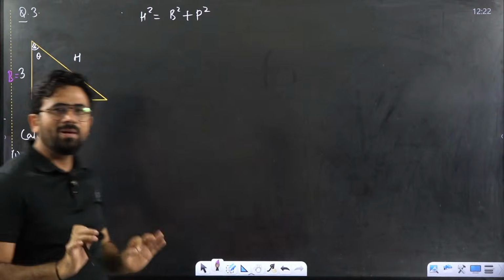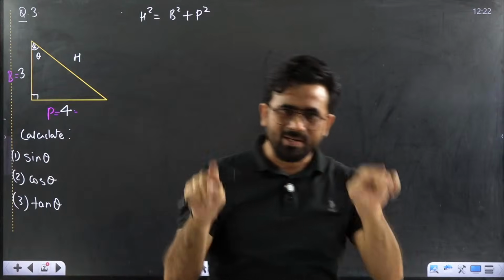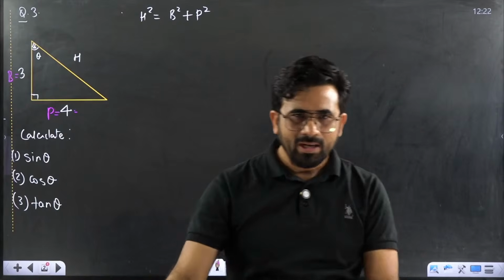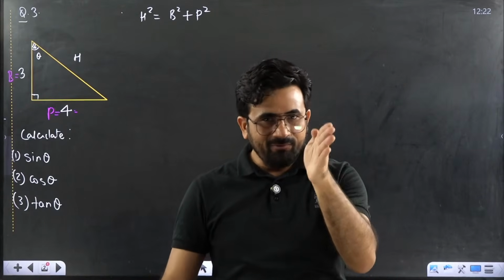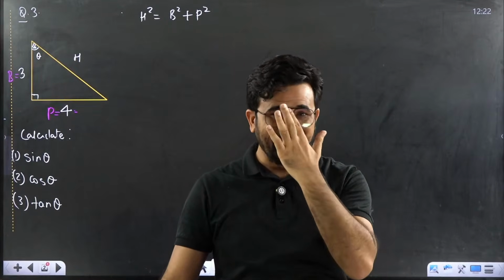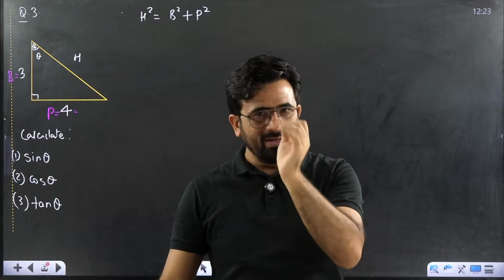Just like you can remember like this in a dictionary. In a dictionary alphabets are there, A, B, C, D like that. Which comes first, B or P? B is coming first. The base comes first.